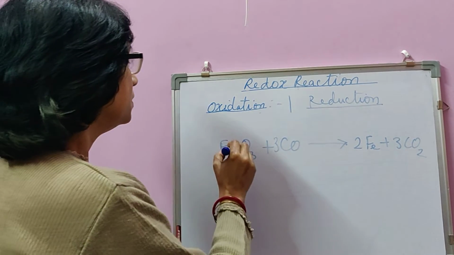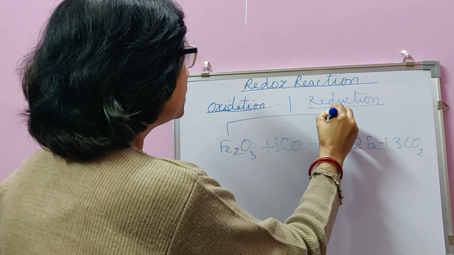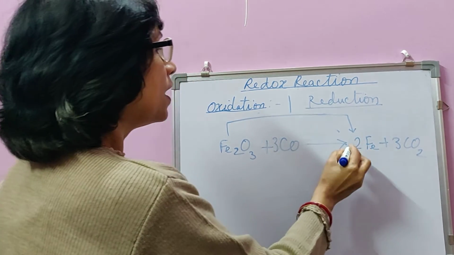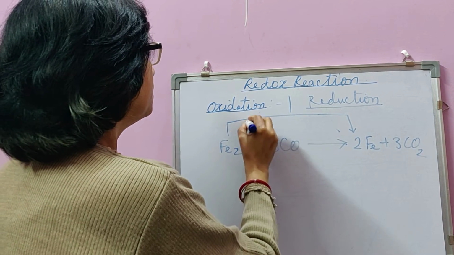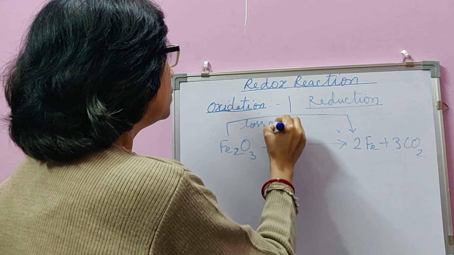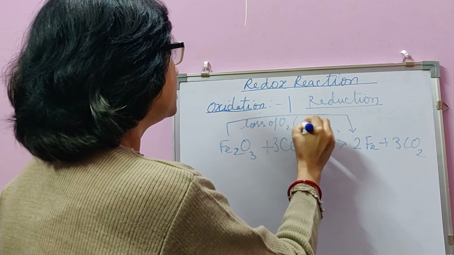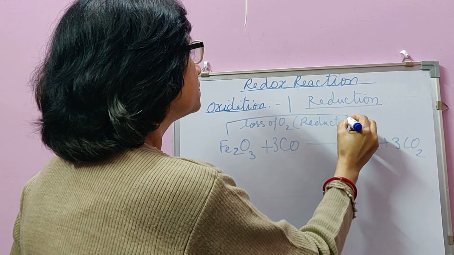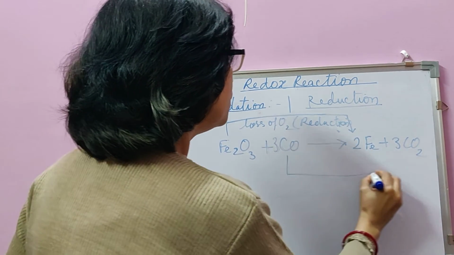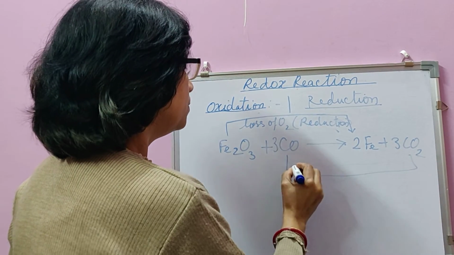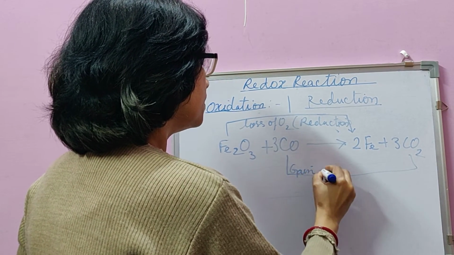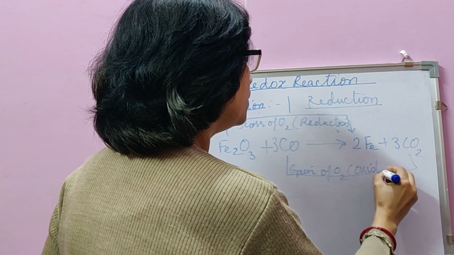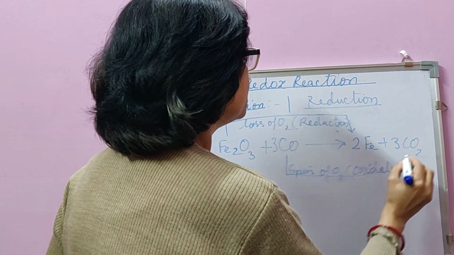Now have a look: Fe2O3 becomes Fe by loss of oxygen, that is reduction, whereas CO becomes CO2 by gain of oxygen, that is oxidation.